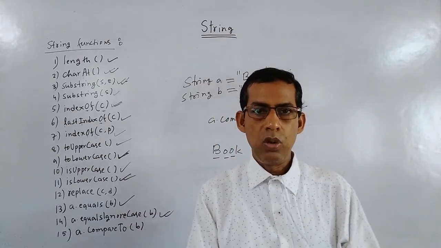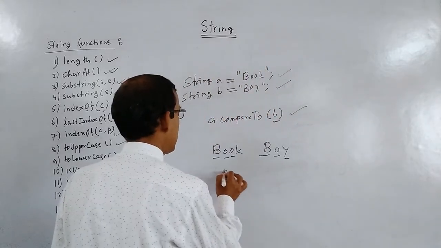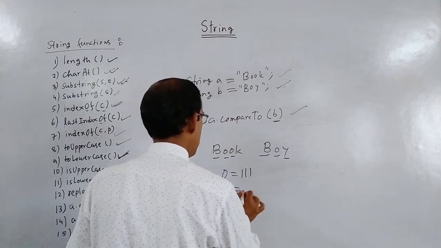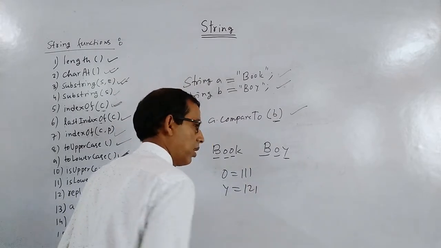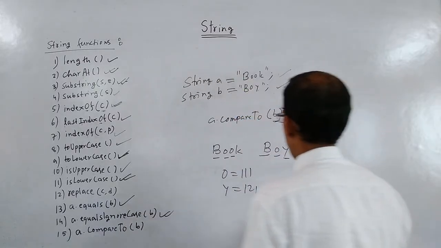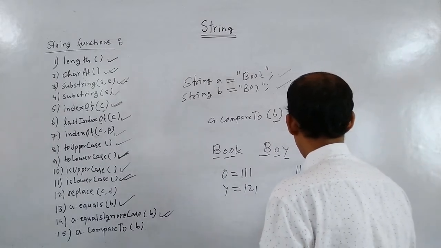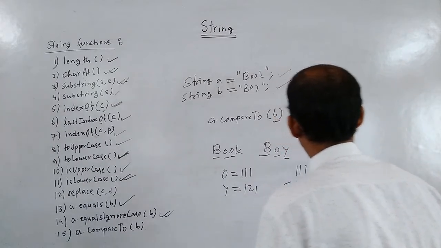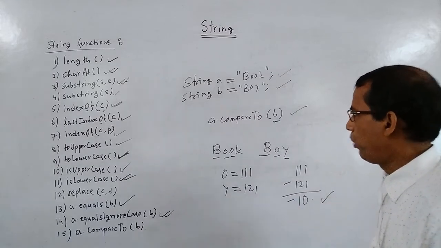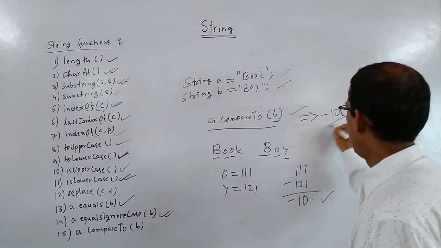These two Unicodes or ASCII codes are different. The ASCII code of O is 111 and the ASCII code of Y is 121. Then the computer will just subtract them. It will be minus 10. So if you write like this, the computer will give minus 10.